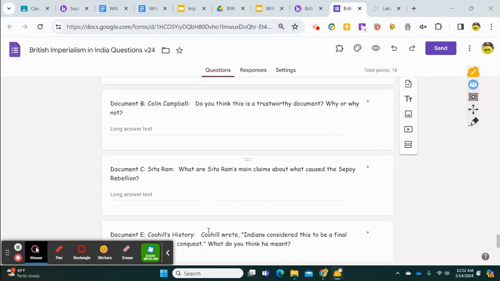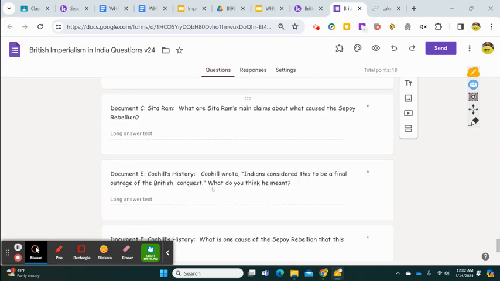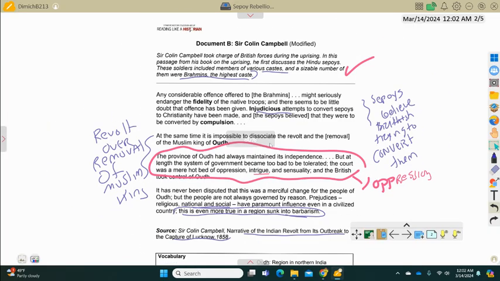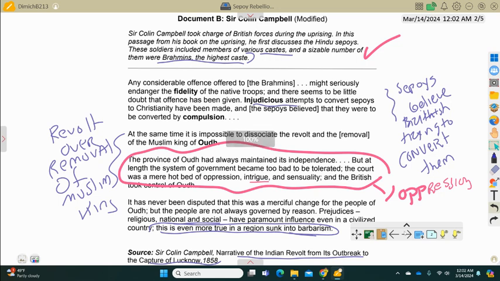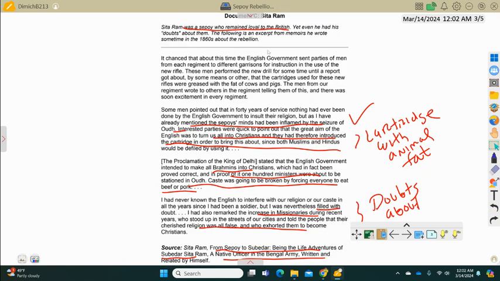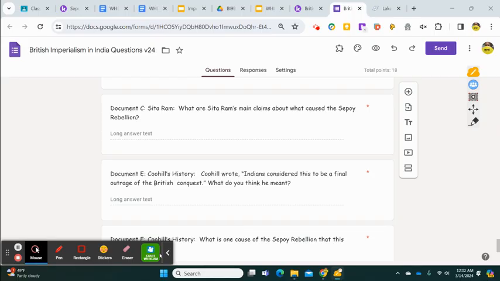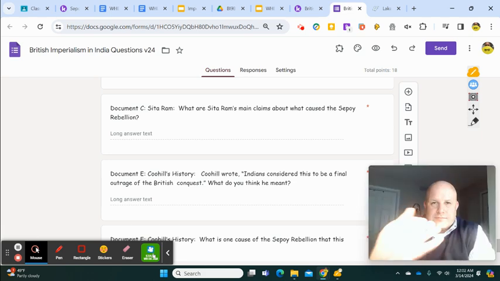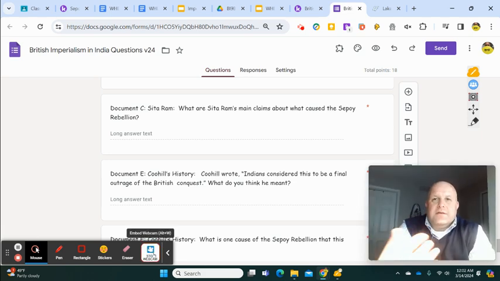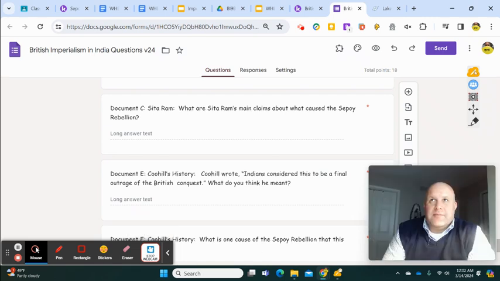And then Sitaram, what are his main claims? Remember, Sitaram is a supporter of the British and remained loyal to them, but he had his doubts. So he's talking about his doubts and some of the causes. I told you that the spark was the cartridges with animal fat, and it was against Hindu and Muslim religions. That was the spark, but there are other underlying issues, as we learned when we were reading the play, and we'll continue that on Friday.